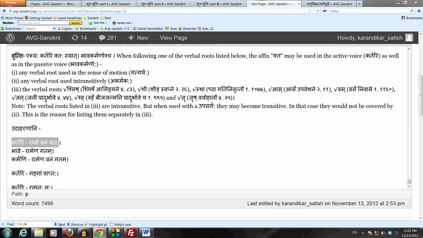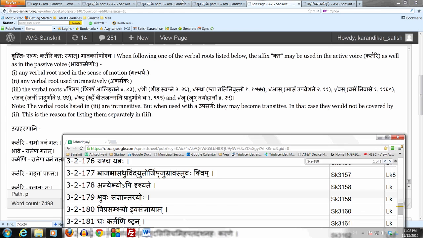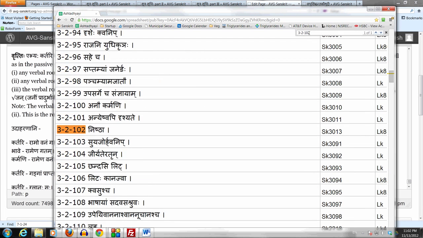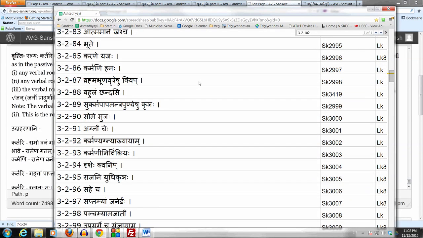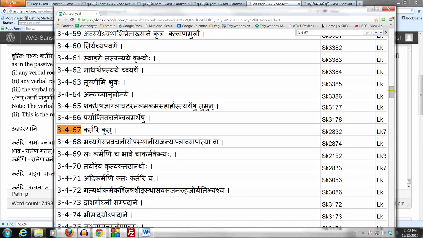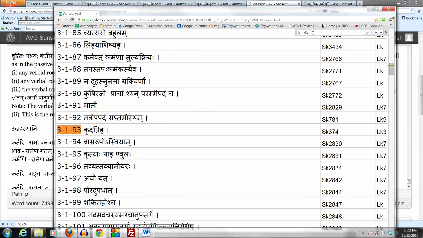Now, the affix ktavatu is called the past active participle. That one is okay, because we don't have these important exceptions. It is past, because the same Nishtha affix, 3.2.102, comes in the adhikara of bhute, which starts from 3.2.84. It is in the active sense, which we already noted, because of the default 3.4.67, Kartari krit. And it's a participle, a krit pratyaya, because it comes in the adhikara of kridating. So the past active participle is ktavatu. The past passive participle is called kta, but as I said, it has important exceptions, so we should avoid using that term too much.